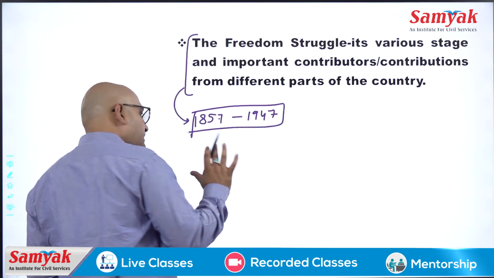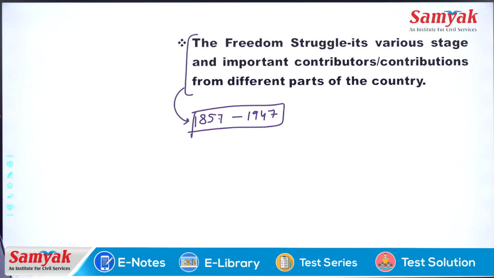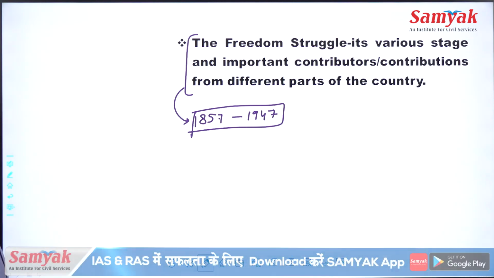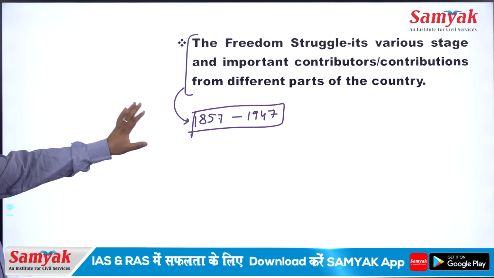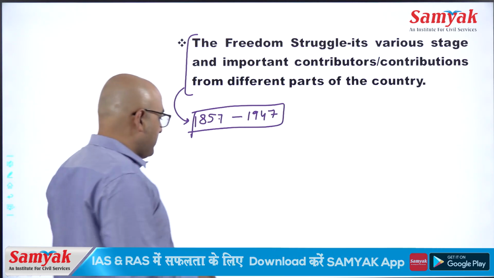Whatever incidents or events took place, whatever policies were adopted by the Britishers, and whatever policy was adopted by the Indians is being asked here. And if it is asked here, we are going to study it in a very detailed manner.